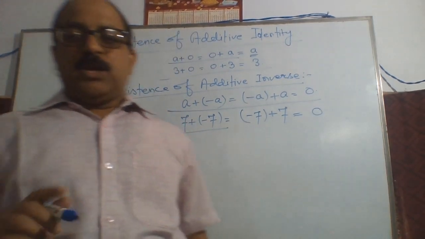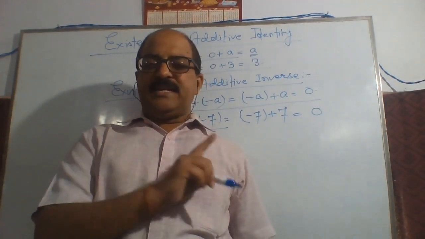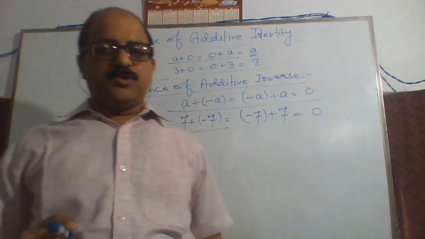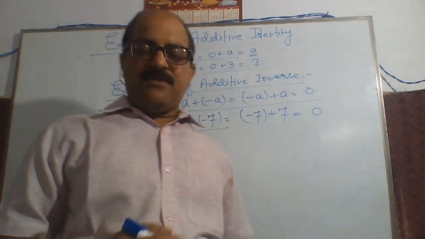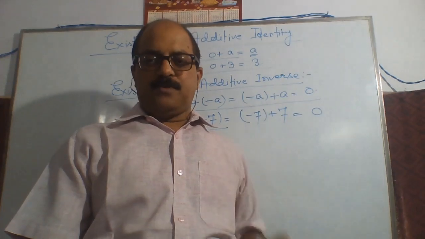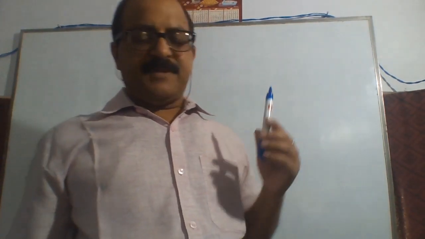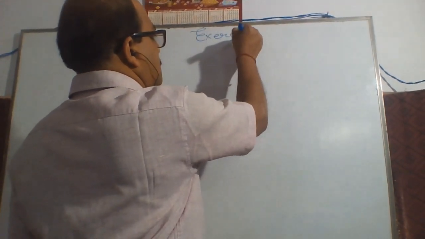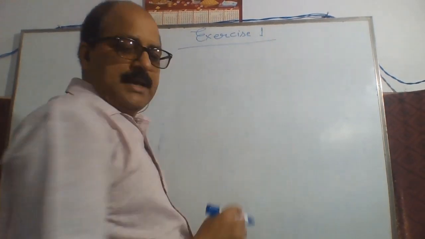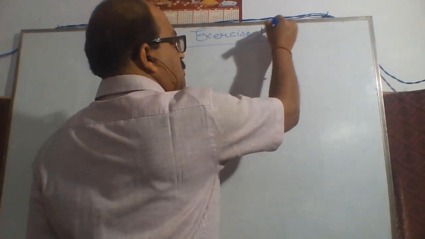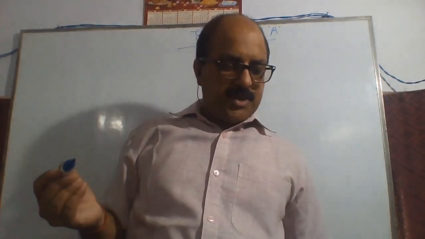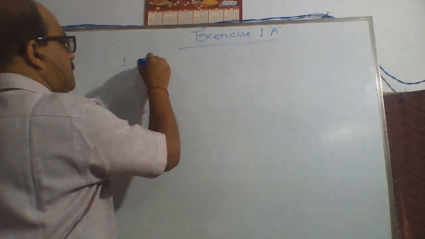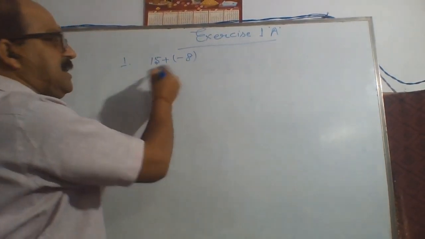Today I have taught you all the properties of integers. For related exercises, some questions which you have to do, now I will try to solve one or two examples which I have taken from your book. Exercise 1A. The first question is: evaluate 15 plus minus 8.